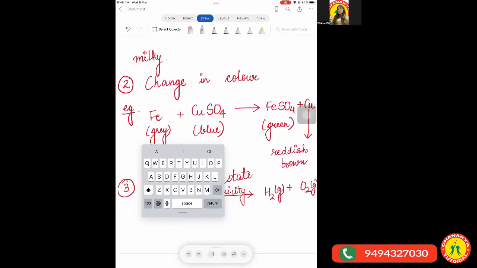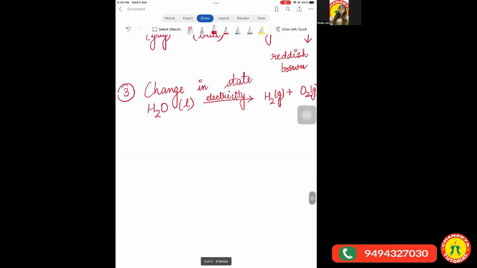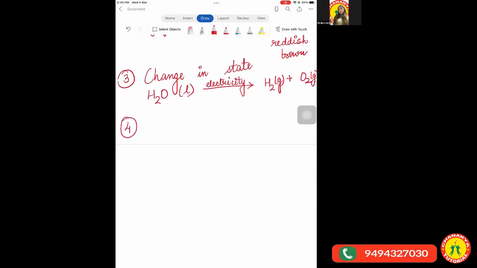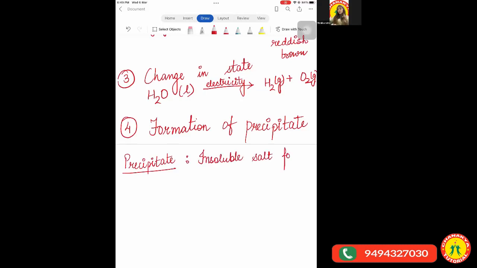Okay. Then let us come to the fourth characteristic. The fourth characteristic is the change in, no, we will change it to the formation of precipitate. Now, what is a precipitate? Can anyone tell me if you know what is a precipitate? Ma'am, an insoluble substance, like a salt. Yeah, it's absolutely correct. Very good. What is a precipitate? It is an insoluble salt which is formed during any reaction. Insoluble salt formed during a reaction.